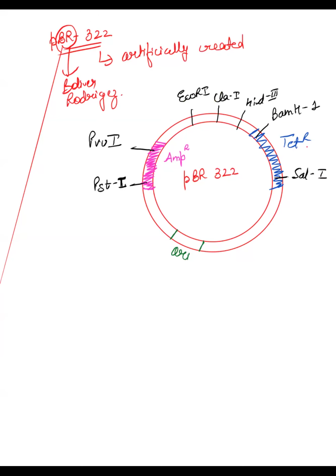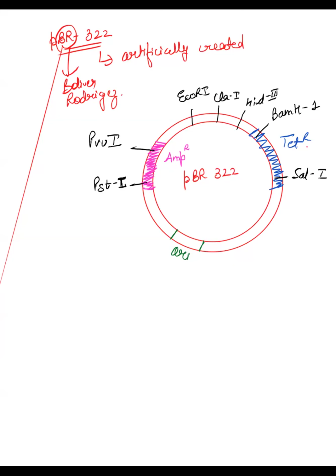You should remember which restriction site is present in ampicillin and which in tetracycline, because we prefer those sites that are present in selectable markers. So PVU1 and PST1 are in ampicillin resistance, and BAM1 and SAL1 are in tetracycline resistance.